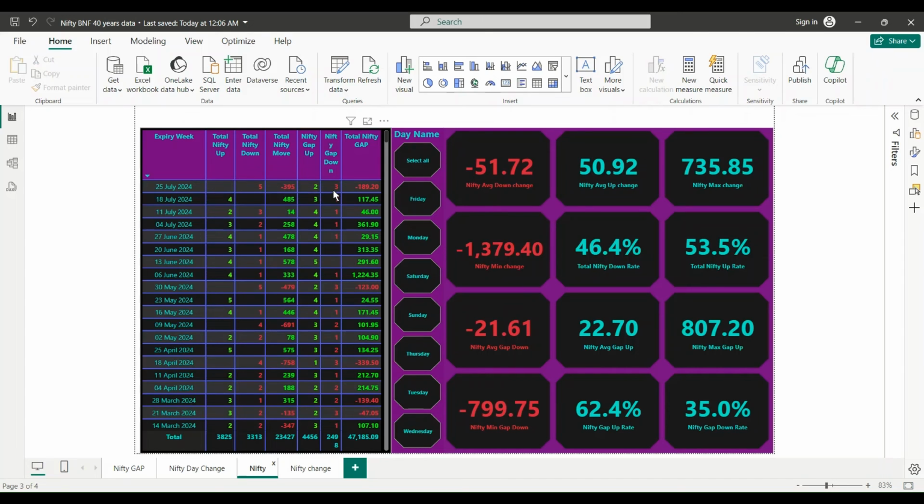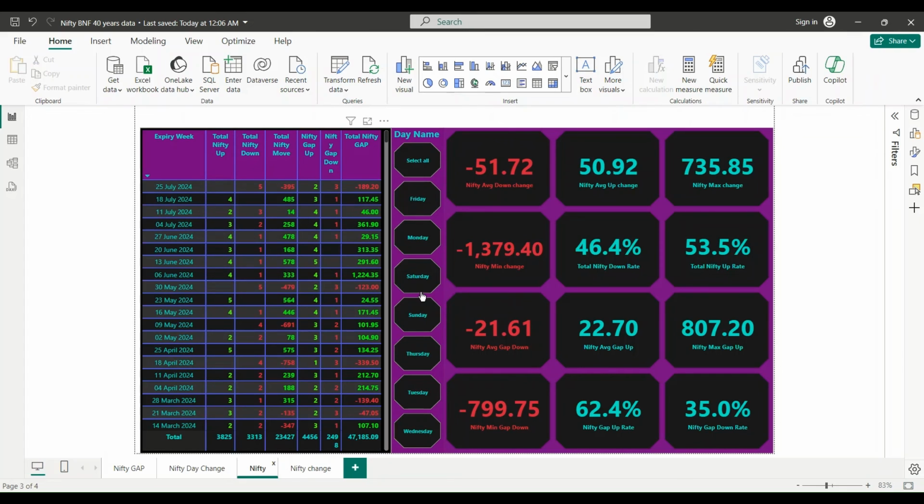In that, two times up, three times gap down. And on Thursday, Nifty gapped down almost 29 points.